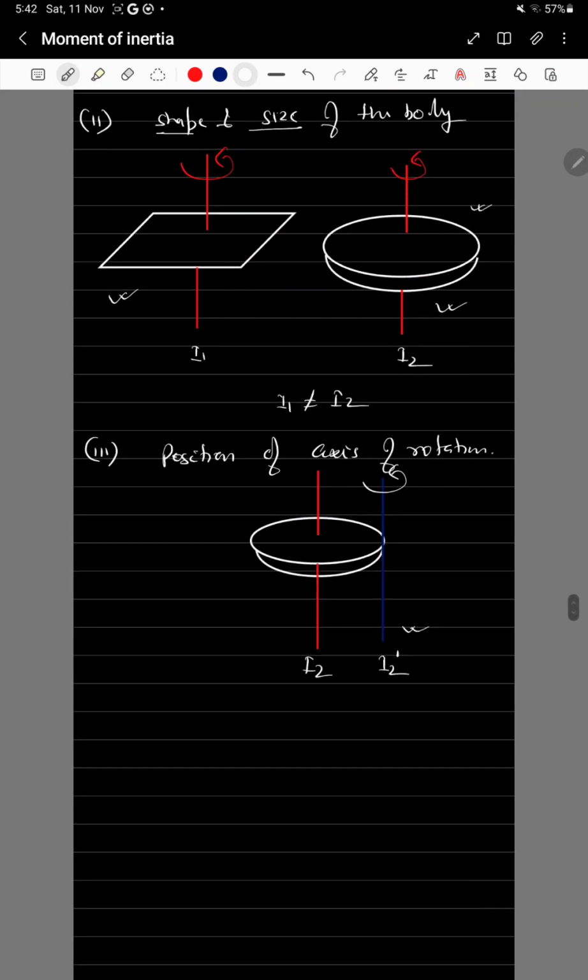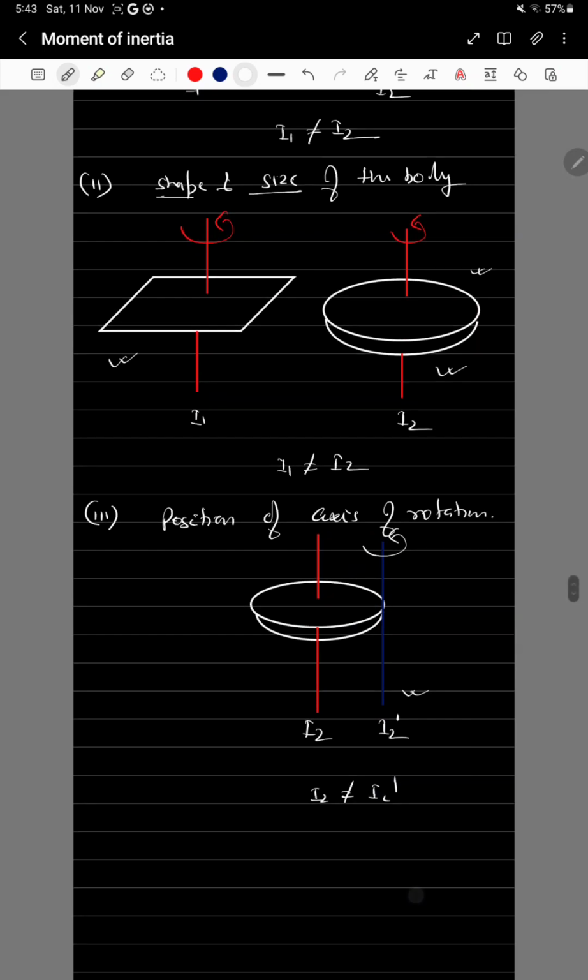So you will find that I2 is not equal to I2 dash. So the moment of inertia depends on the position of the axis of rotation. You have taken one axis passing through the center, and the other axis passing through the circumference, so you will get different moments of inertia.